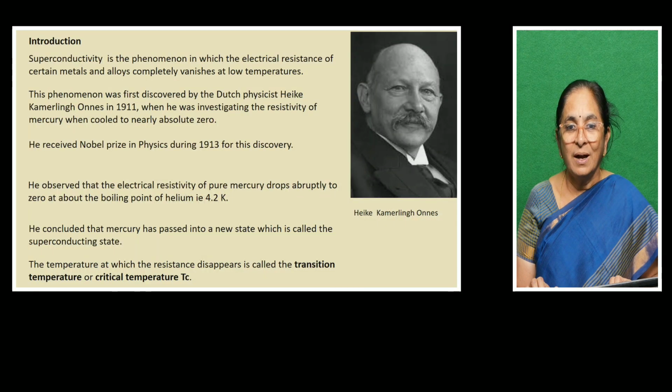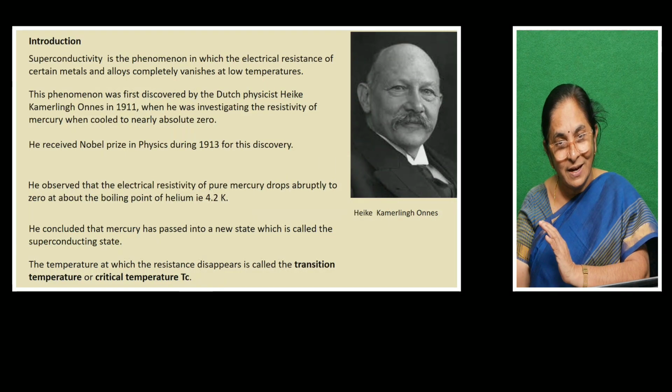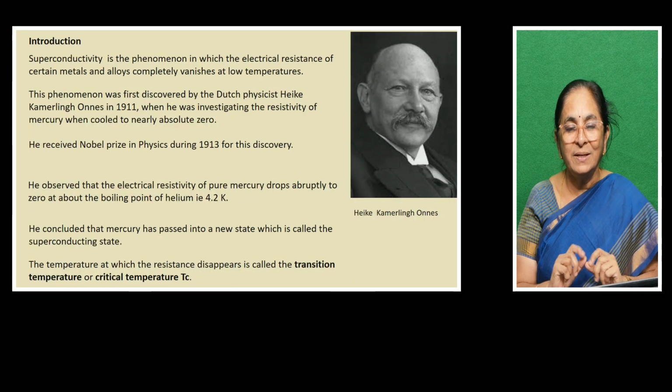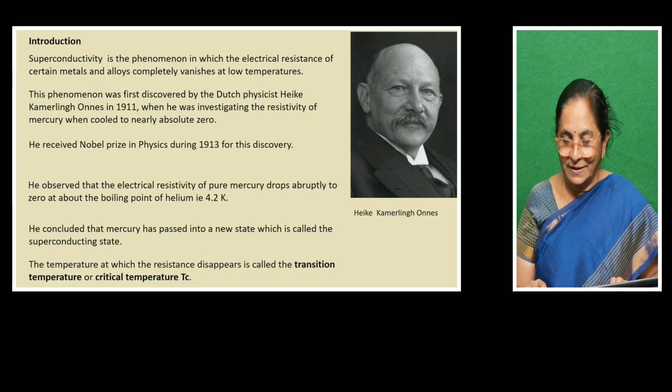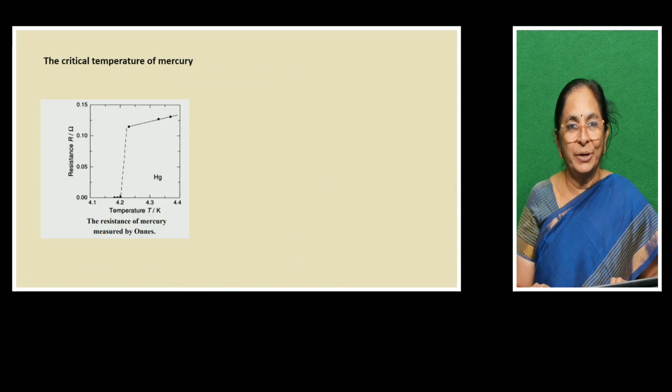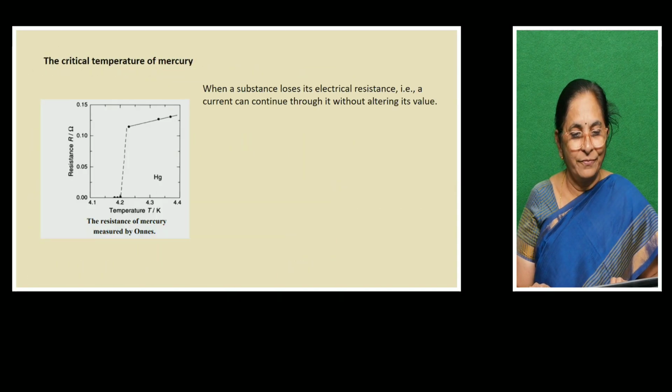The temperature at which the resistance disappears is called the transition temperature. That means the material transitions from the conducting state to the superconducting state. This temperature is called the transition temperature or critical temperature and is denoted as Tc. The critical temperature of mercury we can understand from this graph.